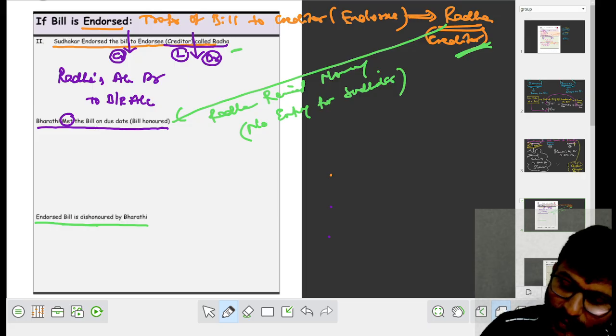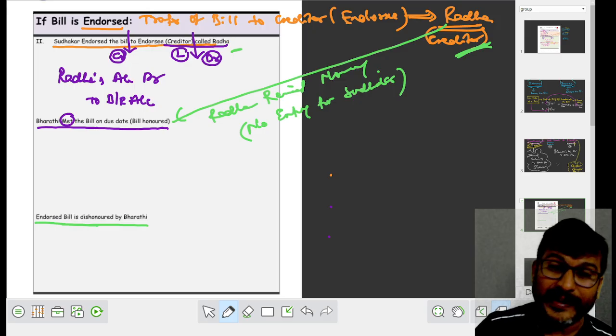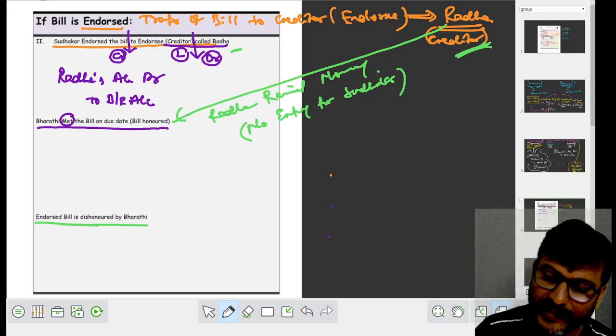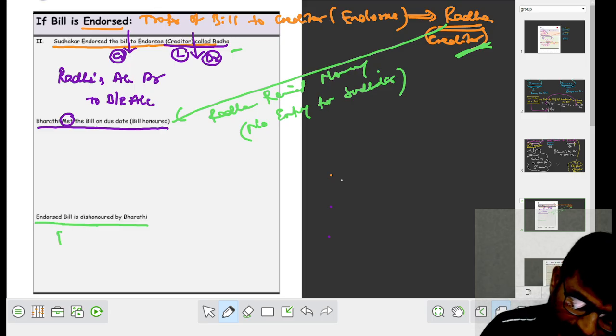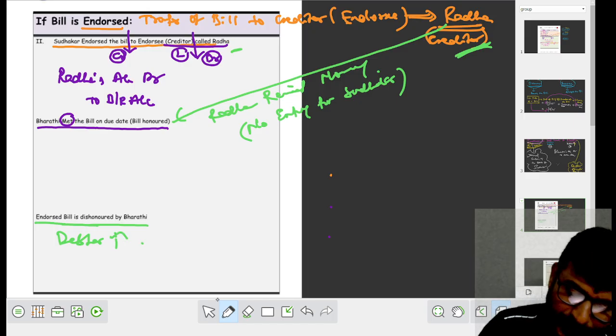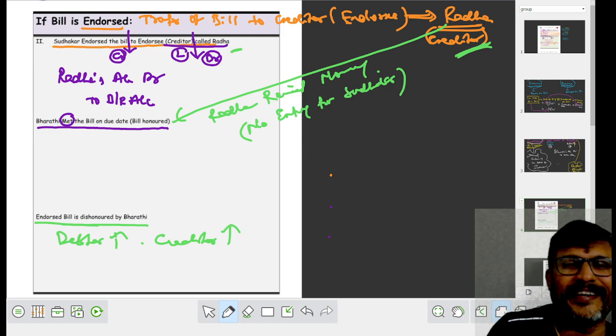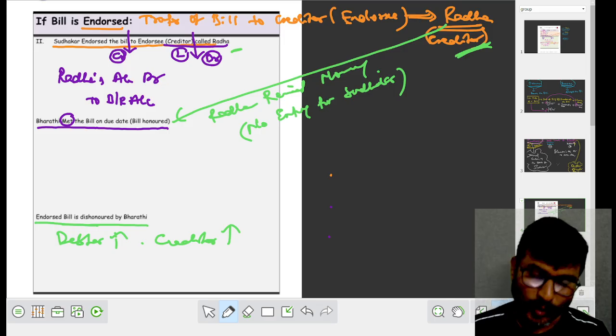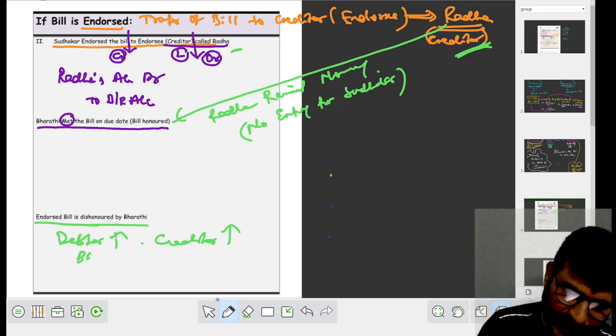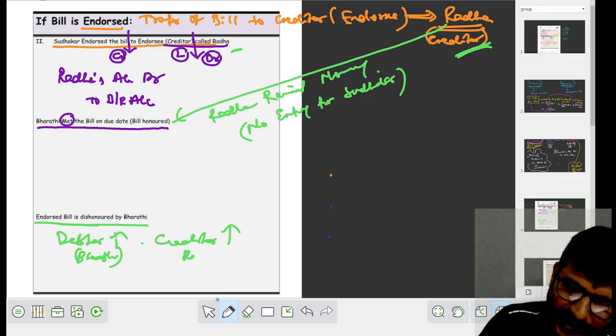When the endorsed bill is dishonored, debtor increased and simultaneously the creditor also increased. Who is the debtor? Debtor is Bharati. Who is the creditor? Creditor is Radha.